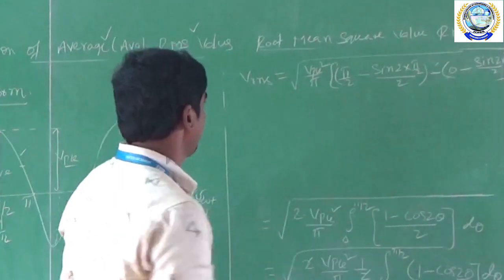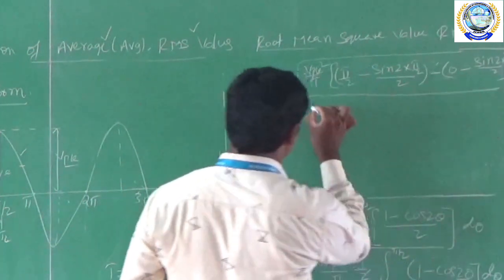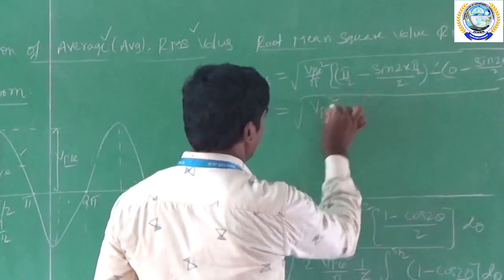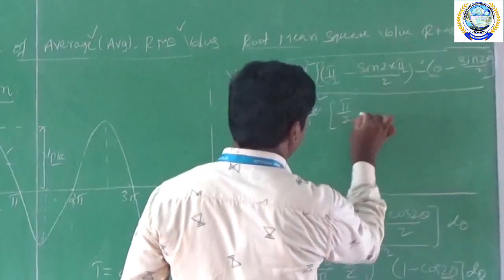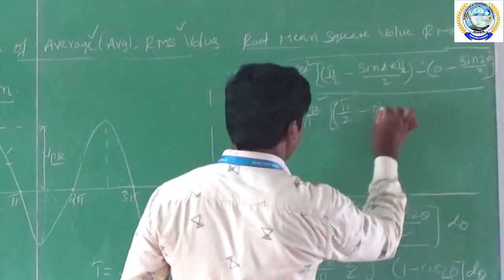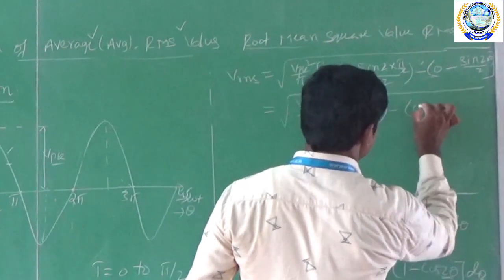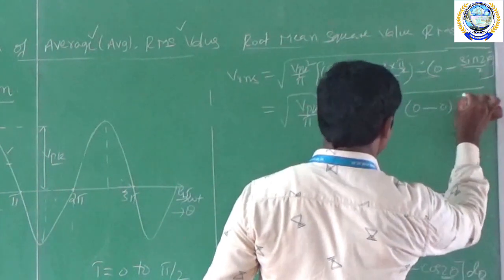Okay, substitute. So after simplifying this, we have Vpk whole square by pi, times pi by 2 minus, this will become sin pi. Sin pi is equal to 0, minus, again sin 0, and sin 0 is equal to 0. So this whole term will become 0.